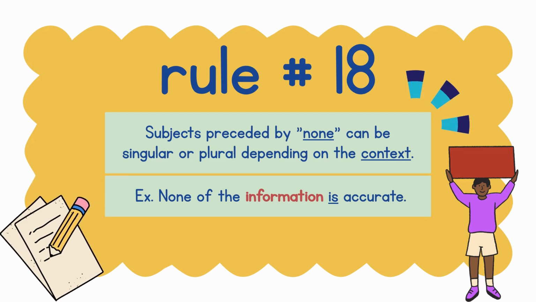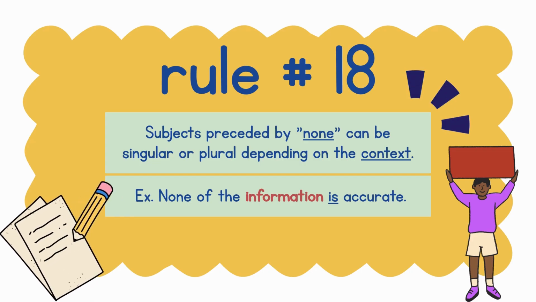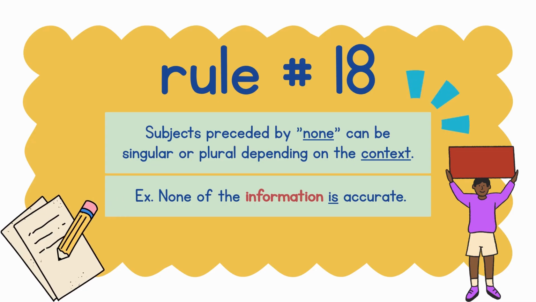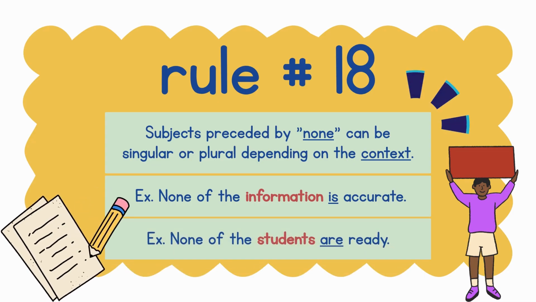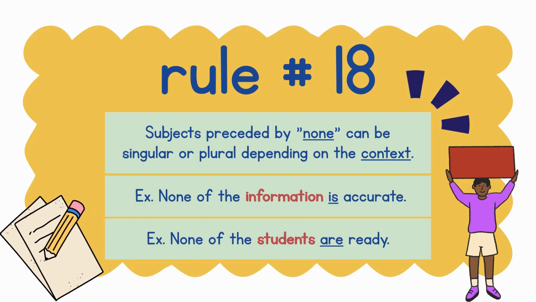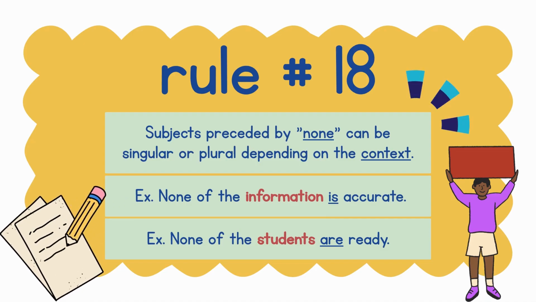In this sentence, since the object in the phrase is information, a singular one, therefore we should take a singular verb is. None of the students are ready. In here, since the object of the phrase is students, a plural subject, therefore we must have a plural verb, are.